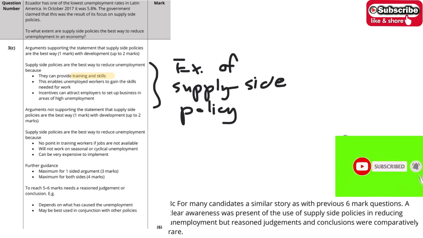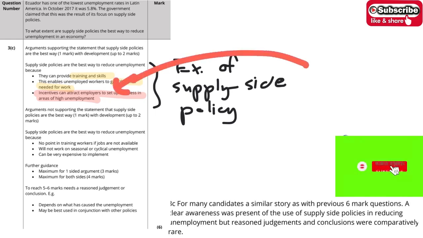Next, the incentives can attract the employers to set up business in areas of high unemployment. I would say a lot of candidates missed this point, so I would like you to mark it down.